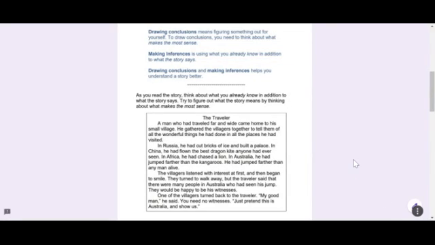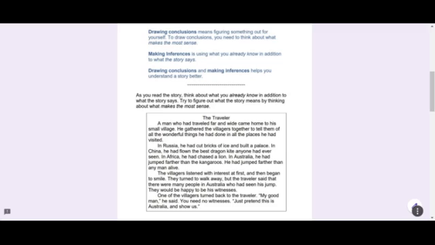Hello, everyone. Again, we're going to be learning about inferencing and drawing conclusions. Just as a reminder, drawing conclusions means figuring something out for yourself. To draw conclusions, you need to think about what makes the most sense. Making inferences is using what you already know in addition to what the story says. Drawing conclusions and making inferences help you to understand the story better.